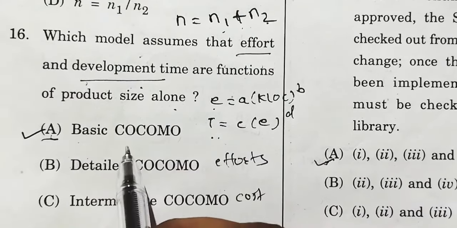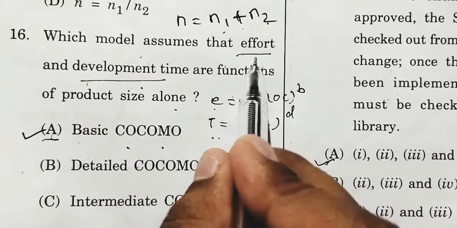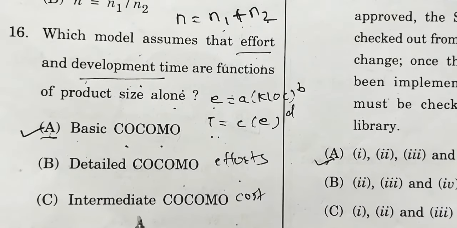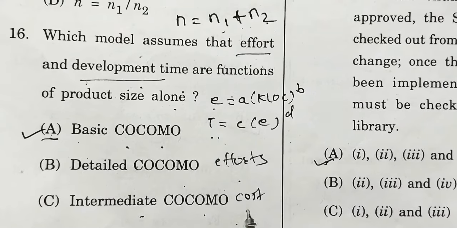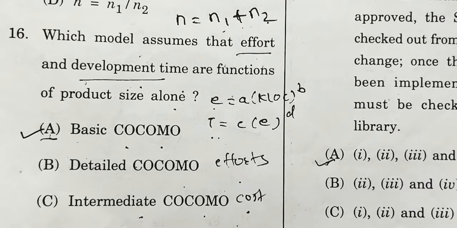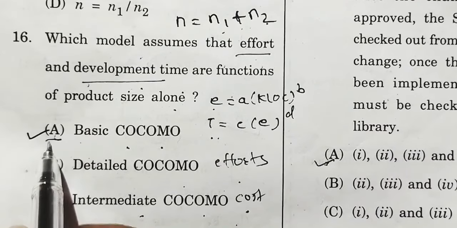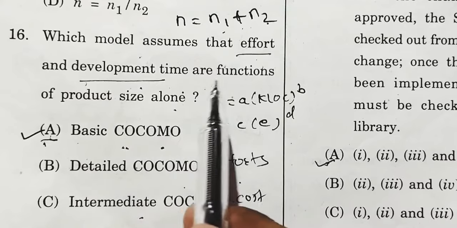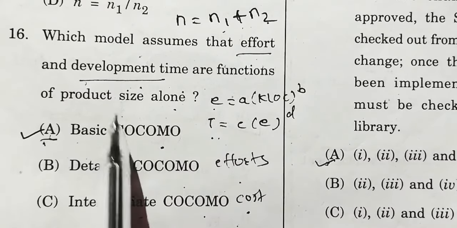Now in the basic COCOMO model, these effort and time can be found. In detailed COCOMO, we can find effort. In intermediate COCOMO, cost can be found. And what does this COCOMO model mean? A group of all these. So option A is correct here. Basic COCOMO model assumes that effort and development time are functions of product size alone.